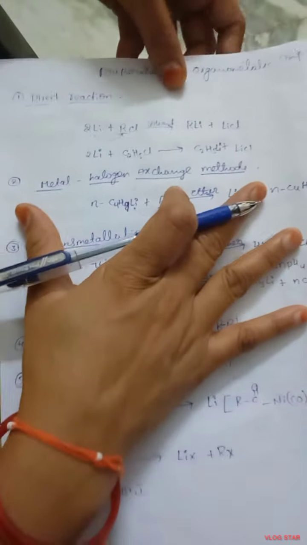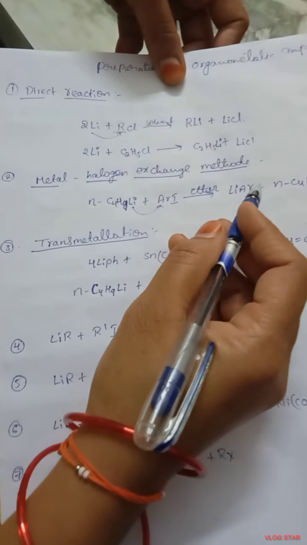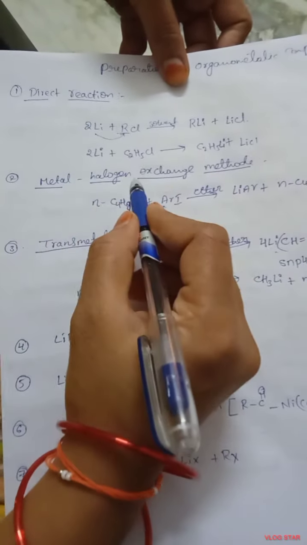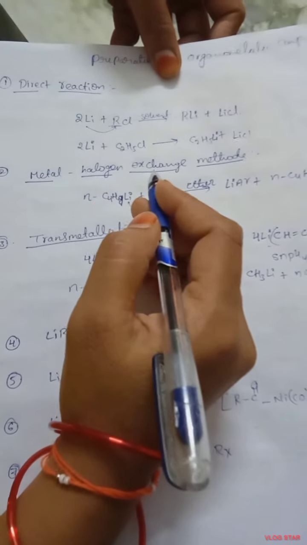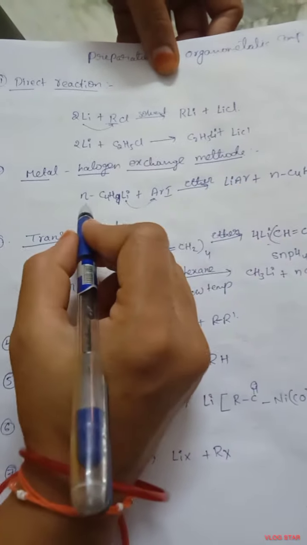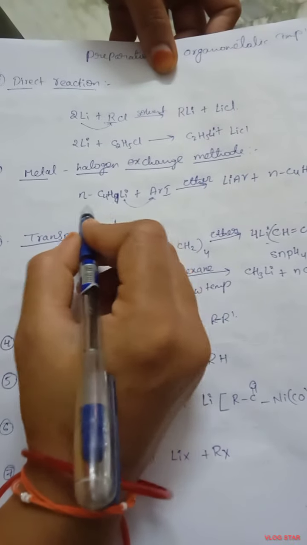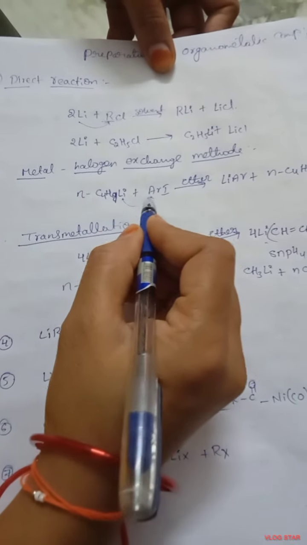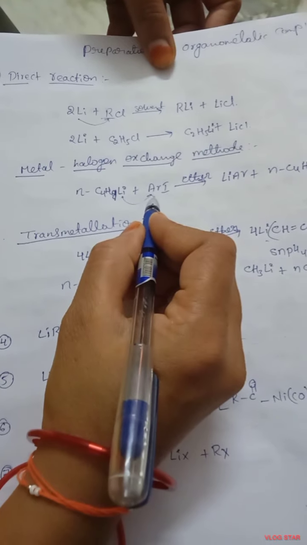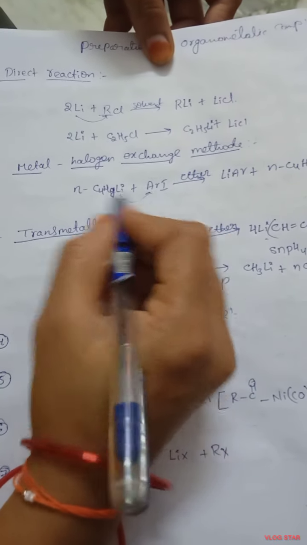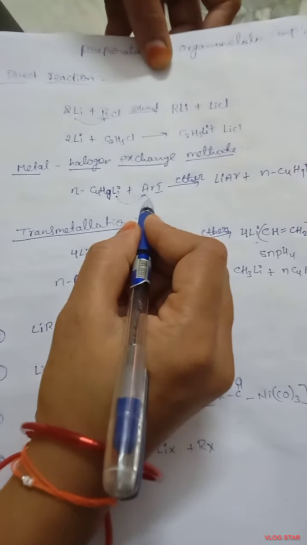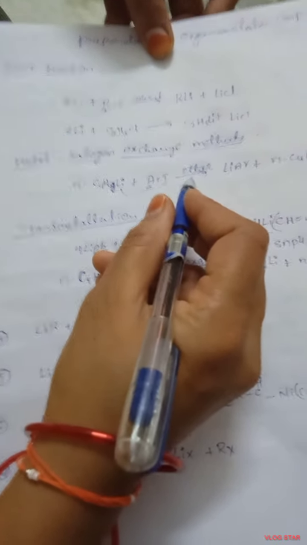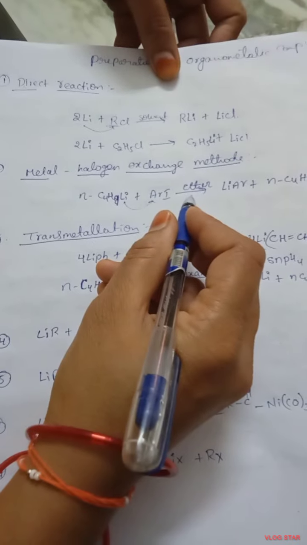The next one is the metal halogen exchange method. Here, n-butyl lithium reacts with an aryl iodide in the presence of ether, which is the solvent.